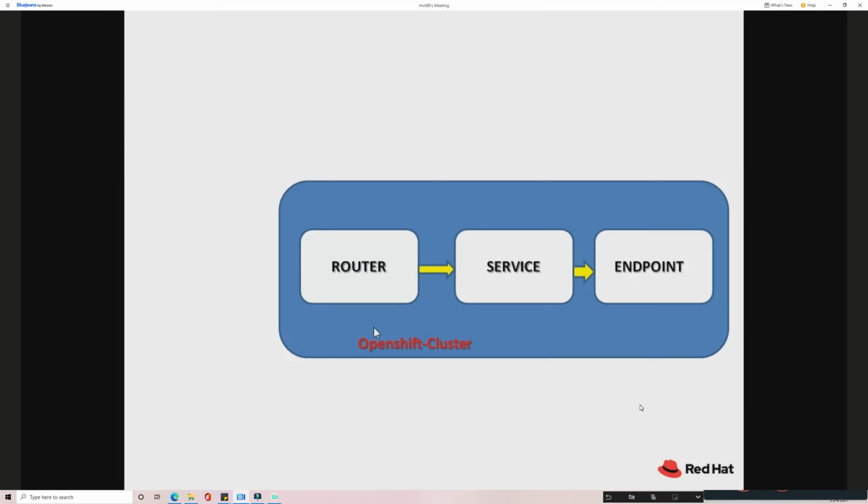So here we have the OpenShift cluster. The client is accessing the cluster. So when the router issues this TLS certificate to the client, we are going to place the certificate in the router, so that whenever the client is reaching the cluster, the router is going to issue this certificate to the client. The router is going to act as a TLS server, and the client will verify the certificate and all these things. So if the certificate is verifiable, the client is able to access the application securely.